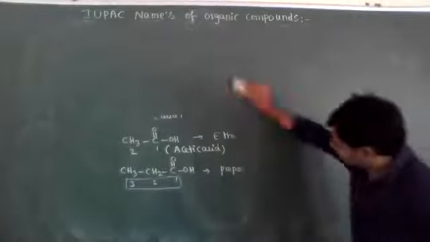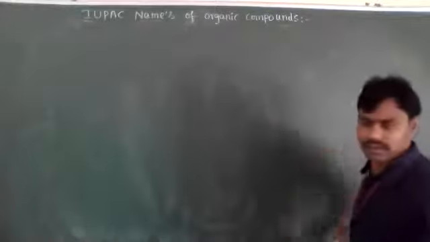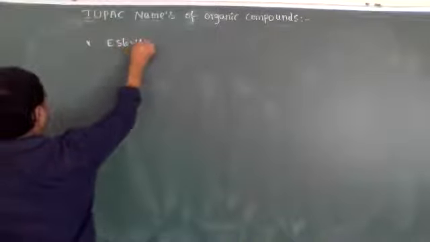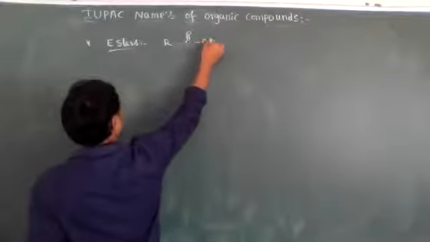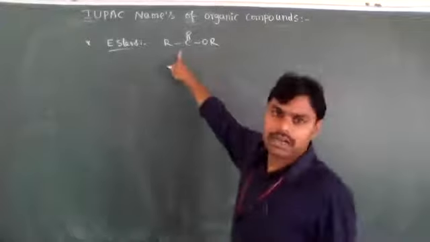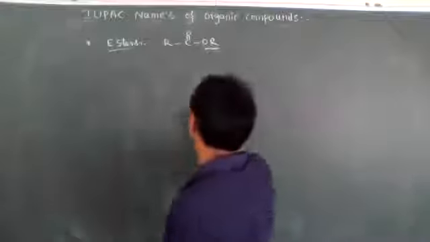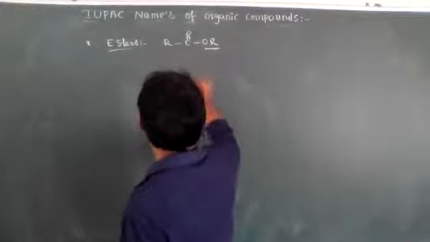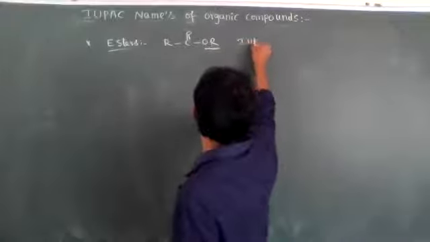Next, esters. Let's see esters. Esters are generally represented by R C double bond O R. What is the IUPAC nomenclature of esters, dear students? Alkyl alkanoate is its IUPAC nomenclature.